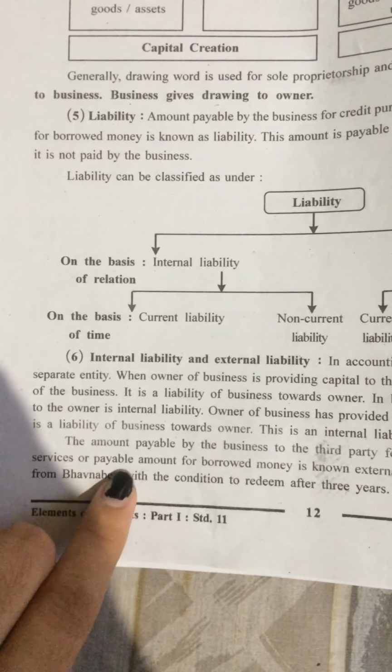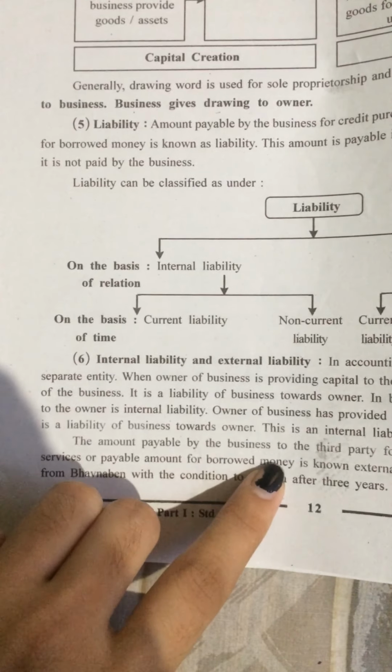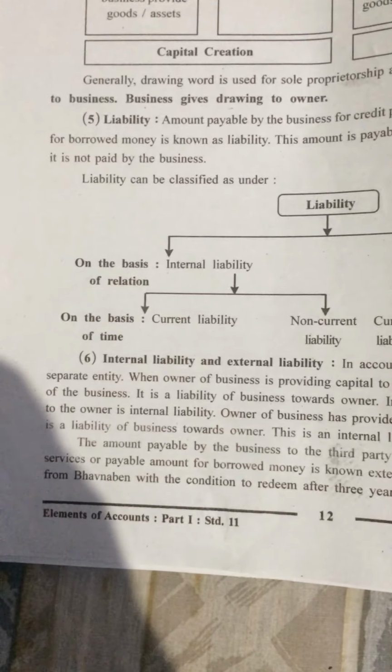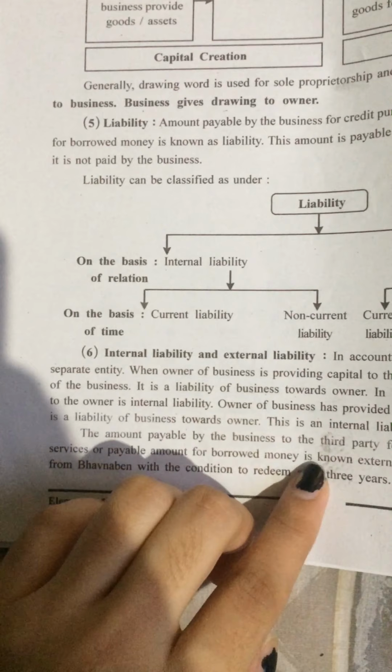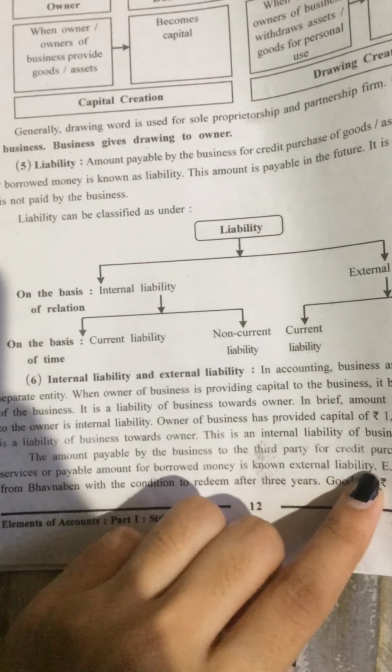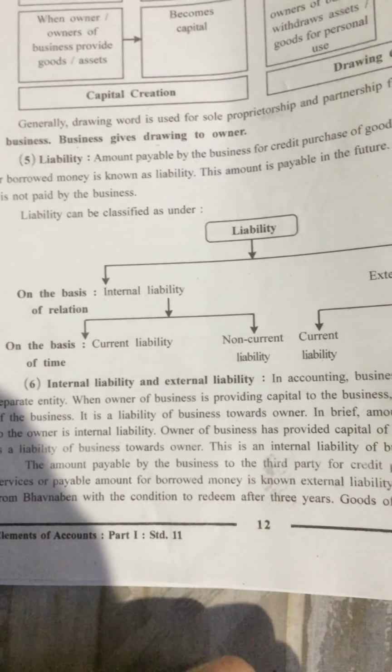Or if a business has also borrowed money, like from a bank, then the business has to pay that money in the future, and that is known as external liability.